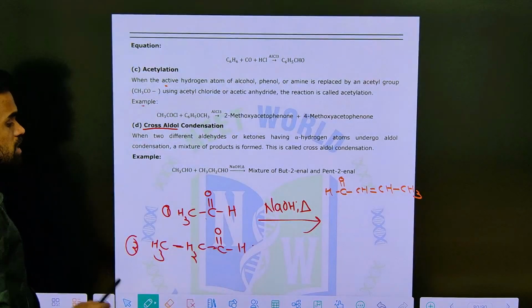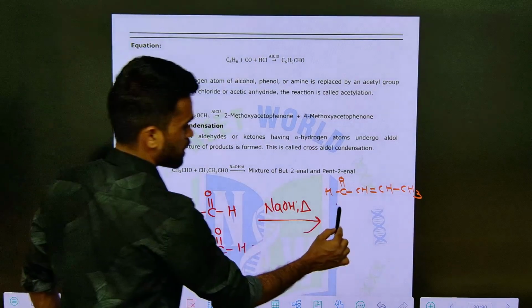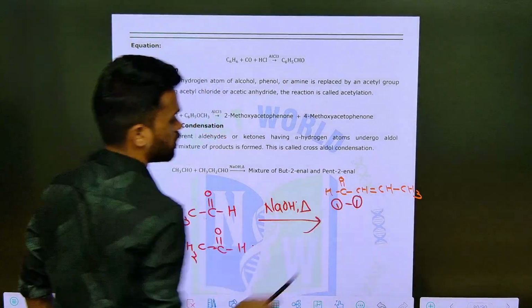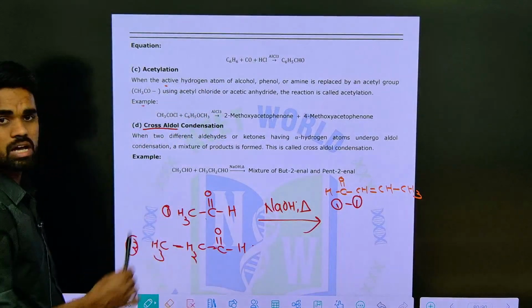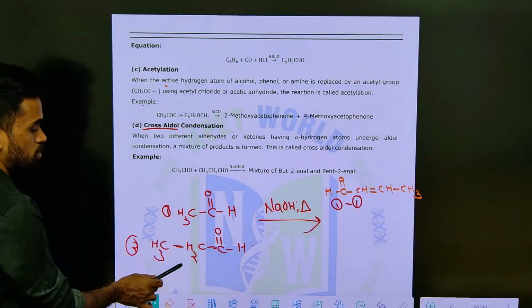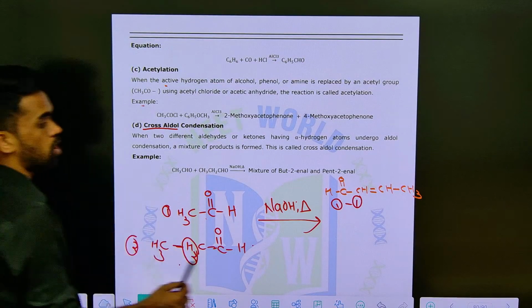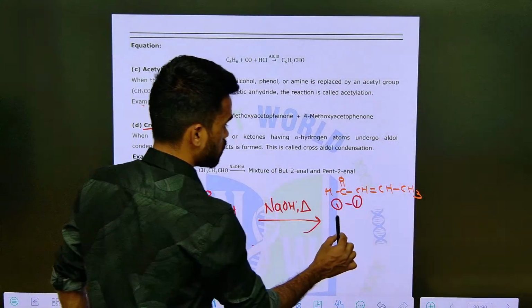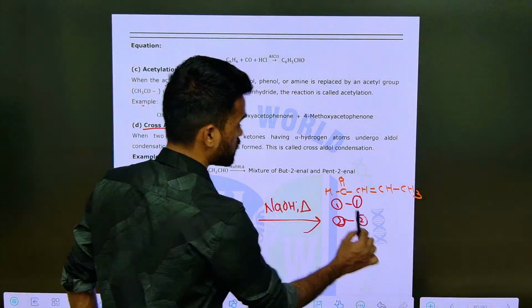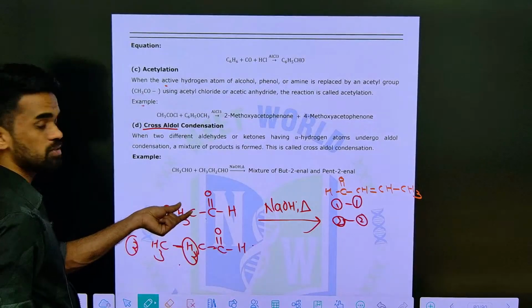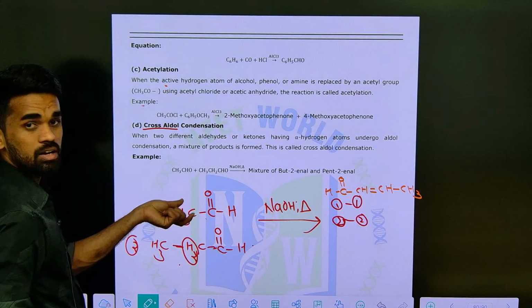Like that, the first one can combine with itself and you are going to get a self aldol product. The second molecule also has alpha hydrogen, so there is a chance for it to undergo self aldol condensation.